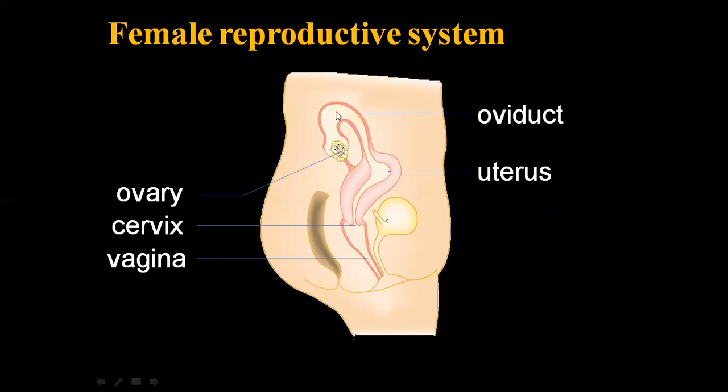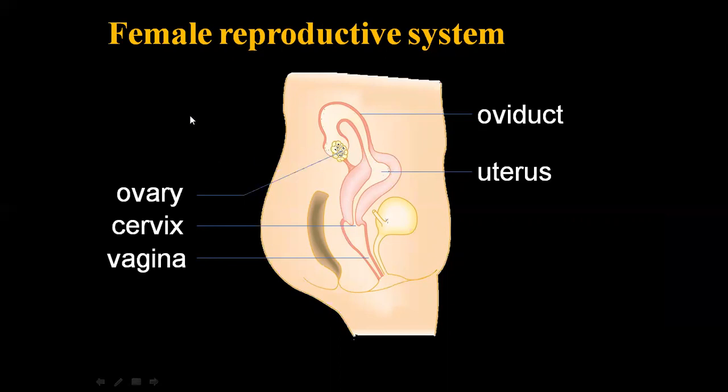Second, by the peristaltic movement of the oviduct. Peristaltic movement of the oviduct means by the contraction and relaxation of the oviduct, right? The oviduct is also called the fallopian tube. Now, after that, the embryo will reach the uterus, and here, with the lining of the uterus, the embryo will implant.